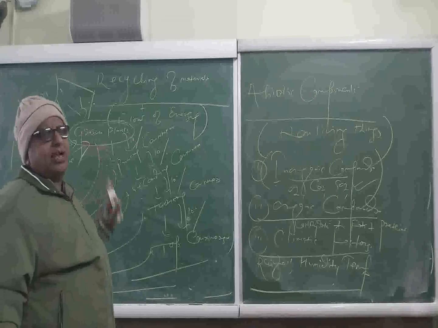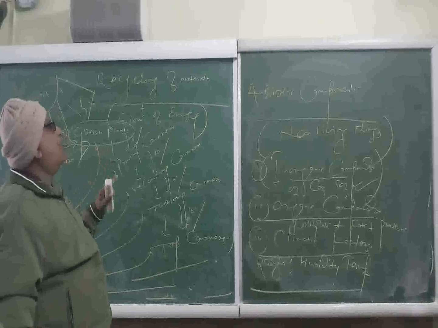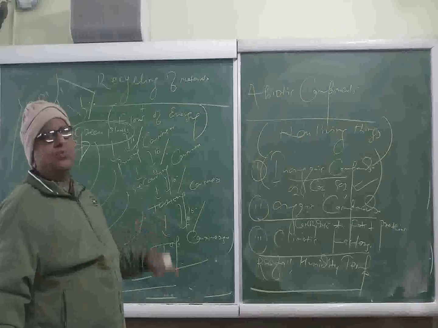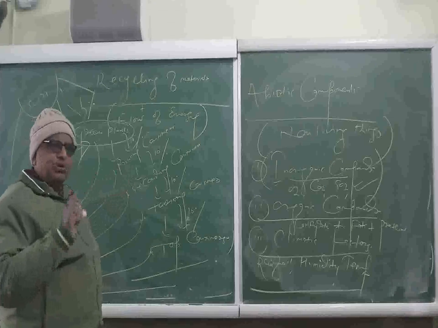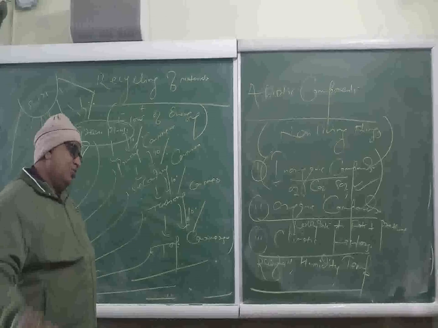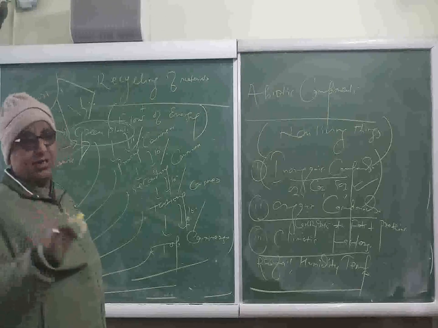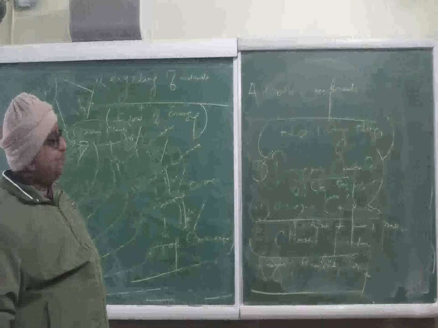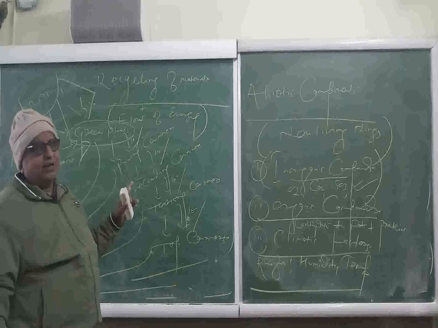Regarding producers, we have seen that producers are the green plants. They are capable of synthesizing their own food by the process of photosynthesis. They trap solar energy and convert it into potential chemical energy. Whether our ecosystem is grassland ecosystem, pond ecosystem, forest ecosystem, it doesn't matter. Producers would be the green plants.